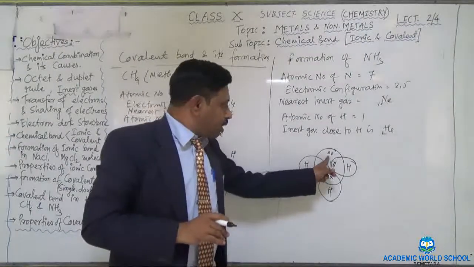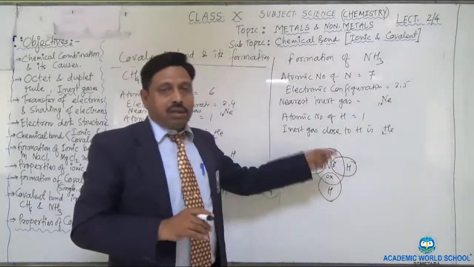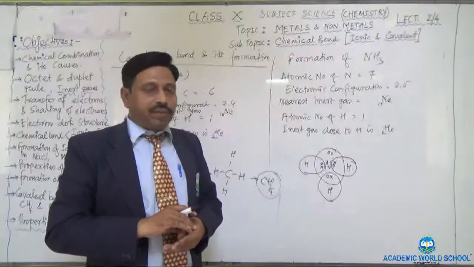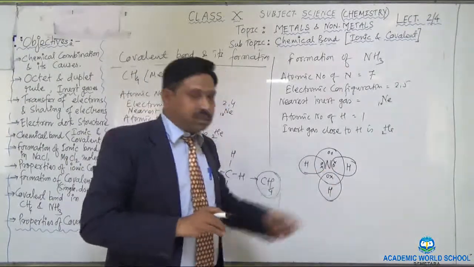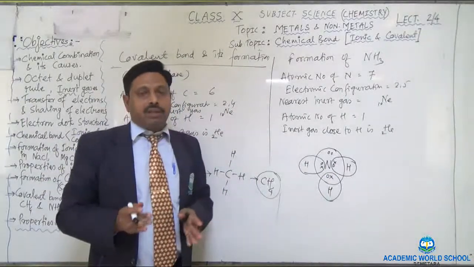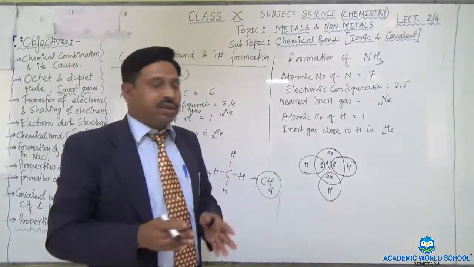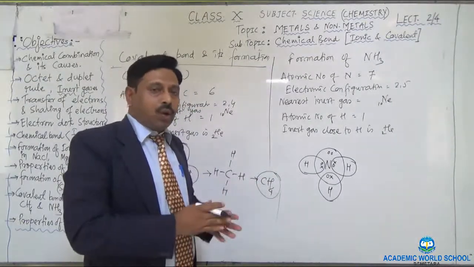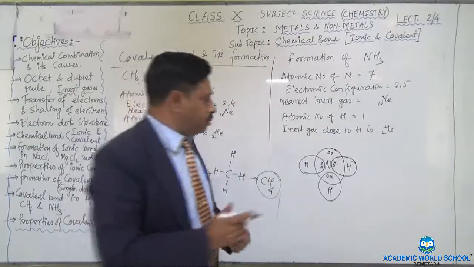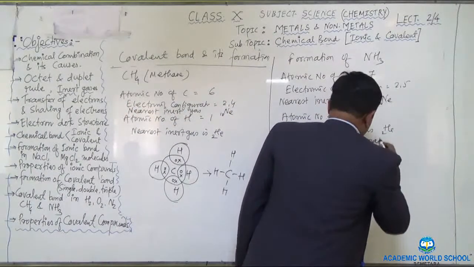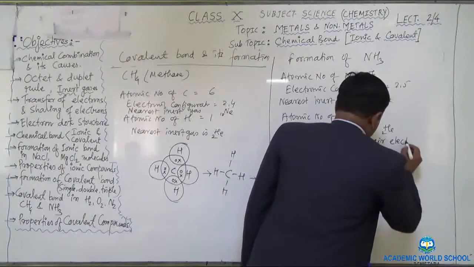Now these 2 electrons of the nitrogen don't make any bond. So this is called your lone pair of electrons, and these are called bond pairs of electrons. Lone pair of electrons means the pair of electrons that does not make any chemical bond with any other. They remain isolated or alone. So it is called a lone pair of electrons, right?